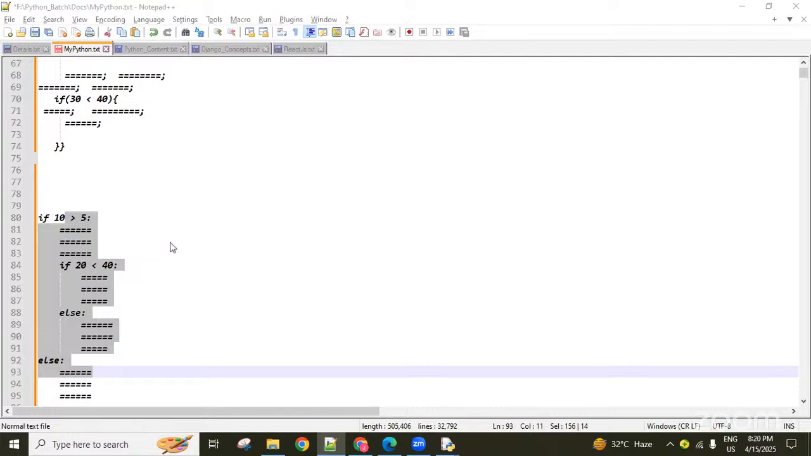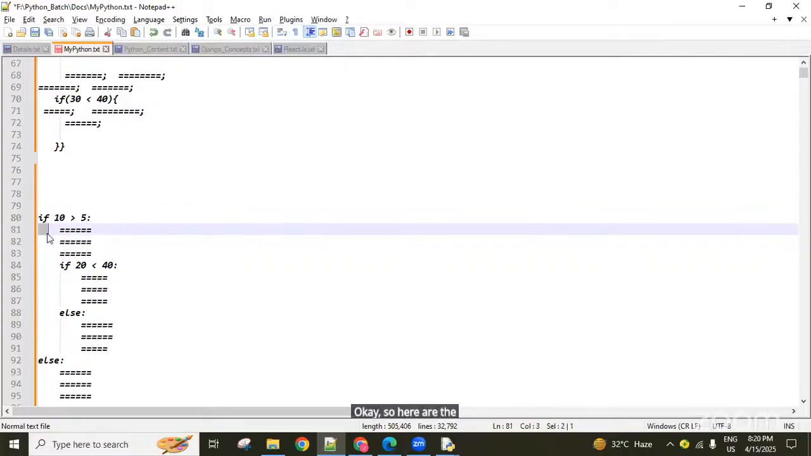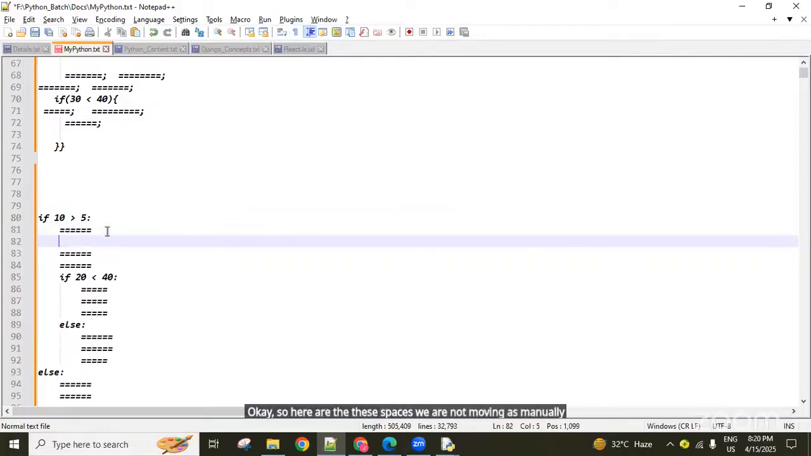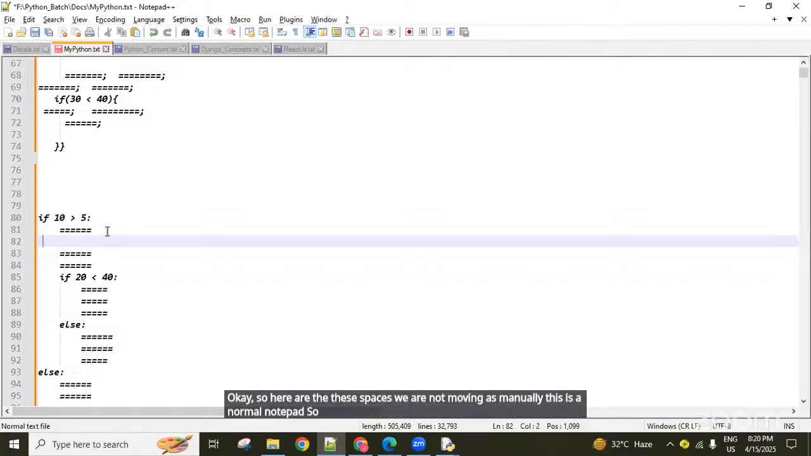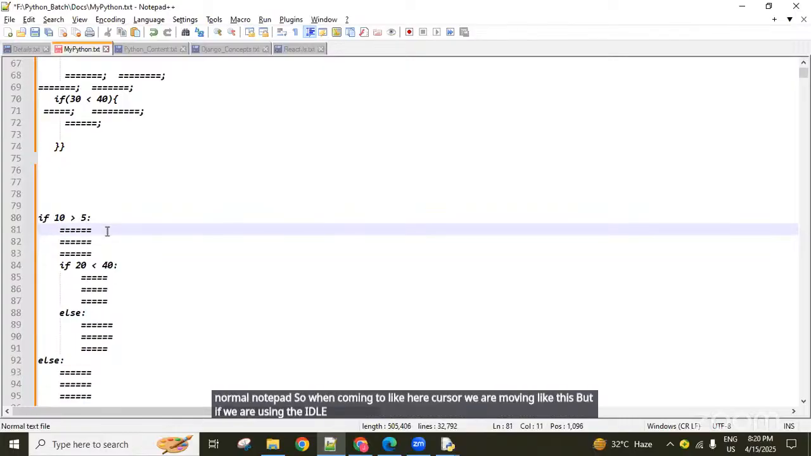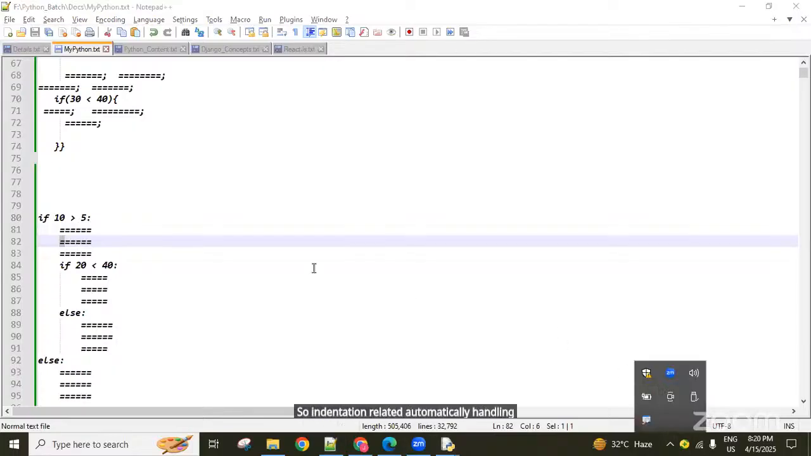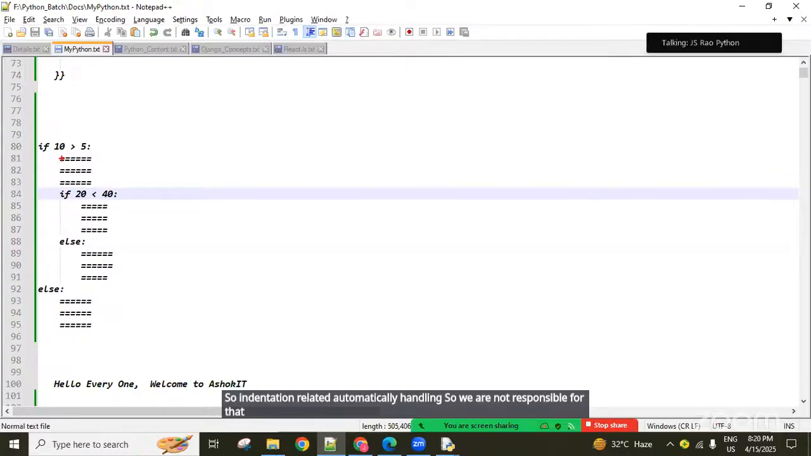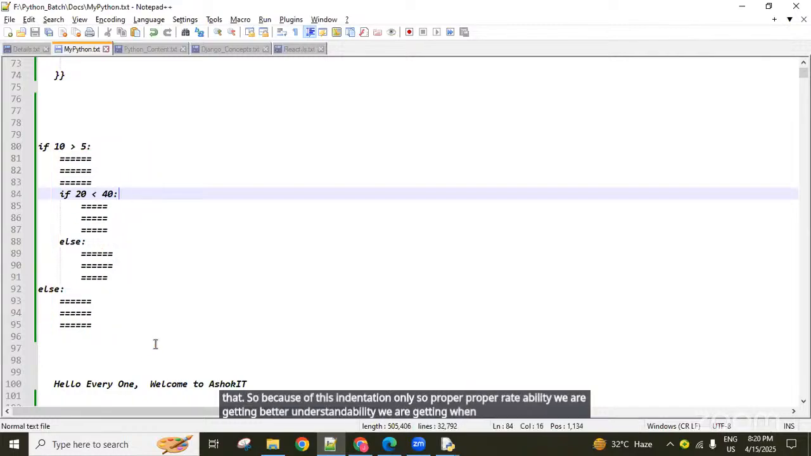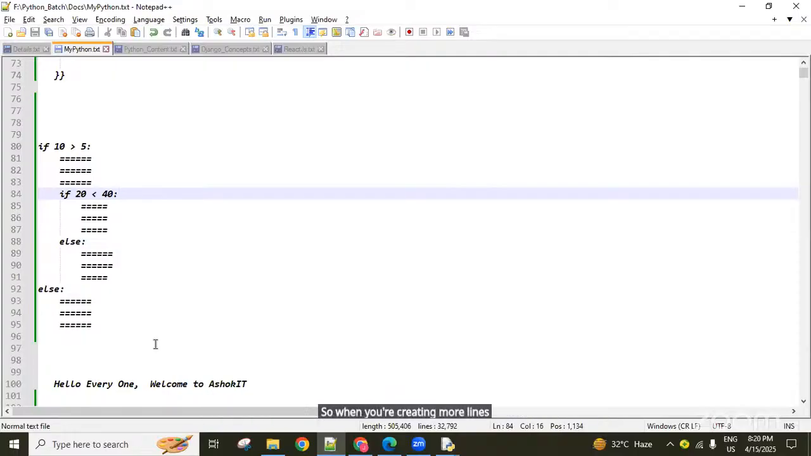Okay, here we are moving these spaces manually because this is a normal notepad, so we move the cursor like this. But if we are using the IDLE tool or real-time Python IDEs, indentation is handled automatically, so we are not responsible for that. Because of this indentation, we get better readability and understandability when writing several lines of code and multiple blocks of code. When you create more lines of code, you will appreciate the beauty of indentation.